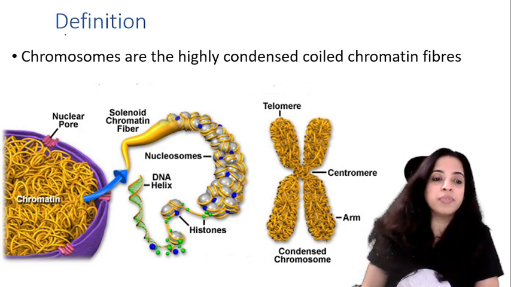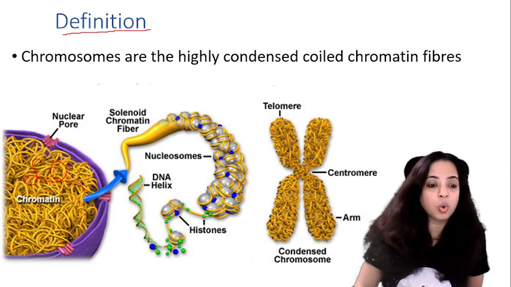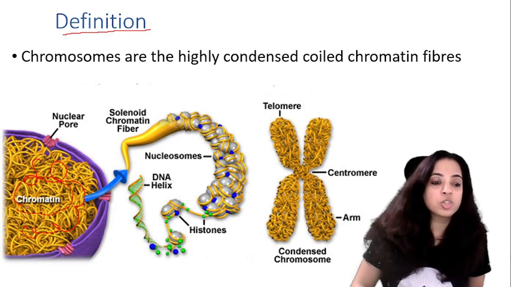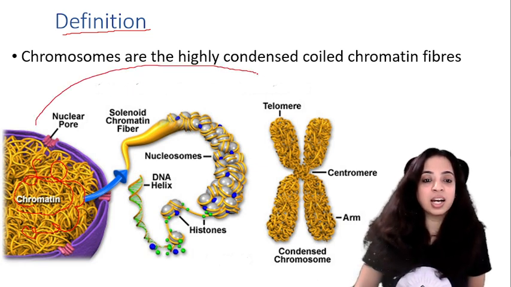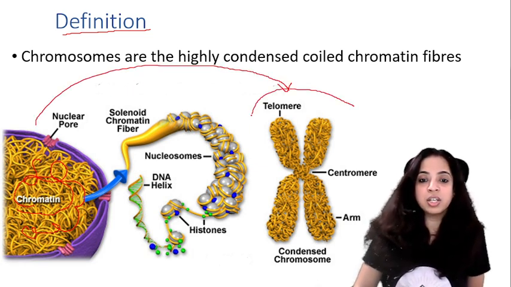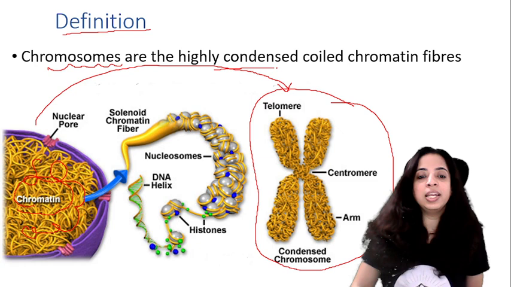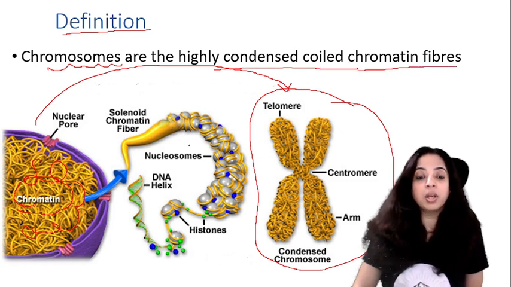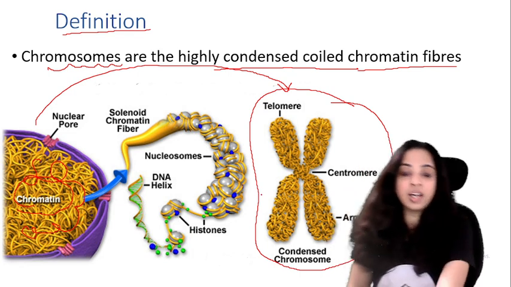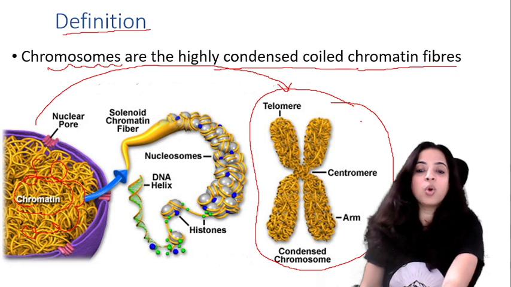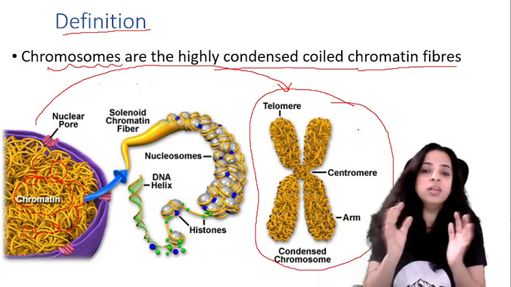So let's talk about the definition of chromosomes. First, can you see here this noodle-like structure? They are called chromatin, or chromatin fibers. Now they condense to form this type of structure. This is known as chromosomes. So chromosomes are highly condensed coiled chromatin fibers. How they are coiled and around what they are coiled, we will talk about later in the coming slides. So understand what chromosomes are: chromosomes are highly condensed coiled chromatin fibers.